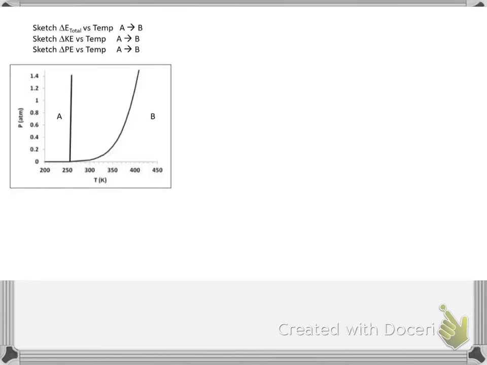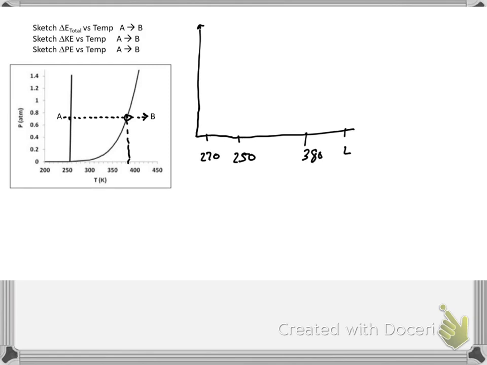All right, so now we're going to graph again some delta E total versus temperature for going from A to B. And then we'll do the same thing with the change in kinetic energy versus temperature and change in potential energy versus temperature. All right, so going from A to B is going from a solid to a liquid to a gas.